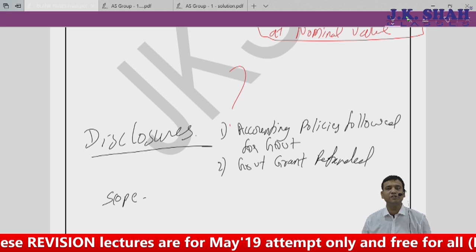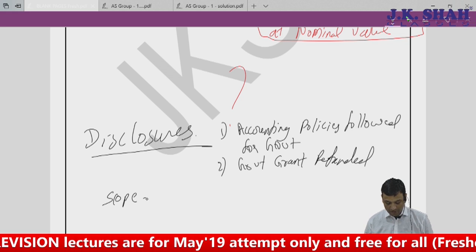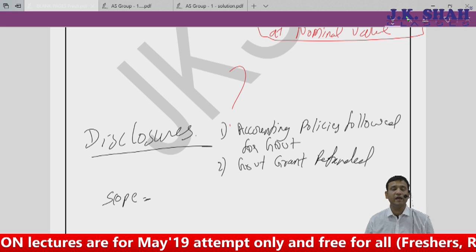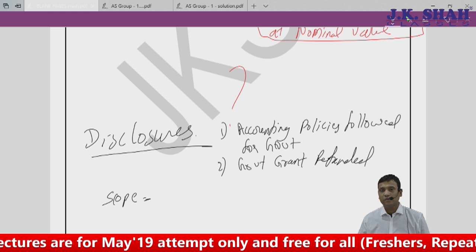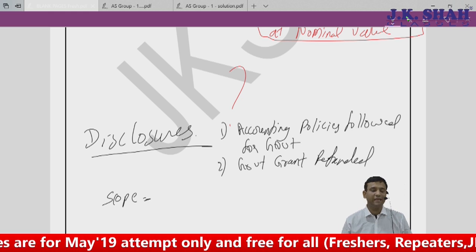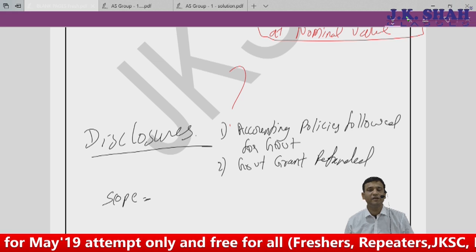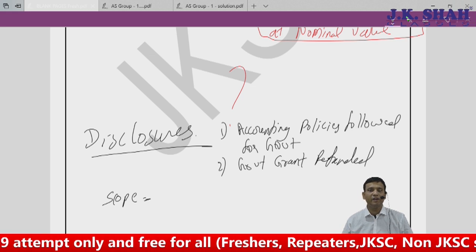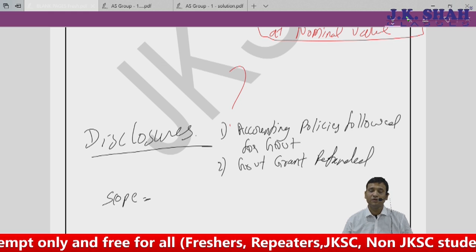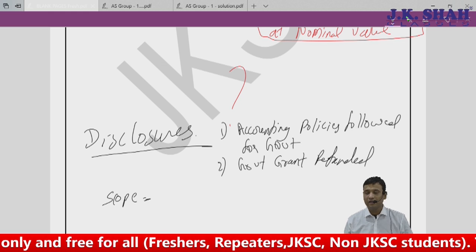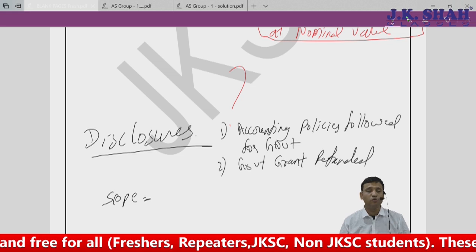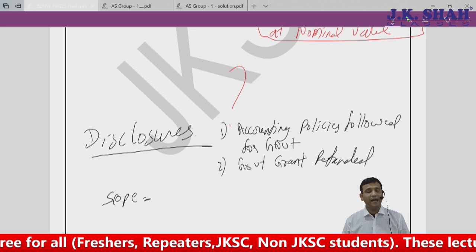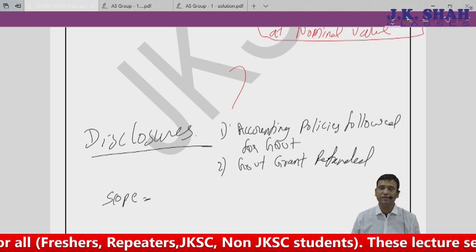So this standard does not apply for recognizing any kind of government's contribution in the equity. If any kind of government's contribution comes in an equity, government is funding, like government gives money to Air India. So this is government funding. Government gives money in the banking sector, all those public sector banks are there. That is not covered by AS 12.